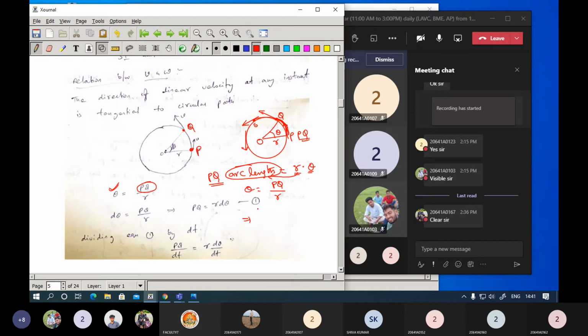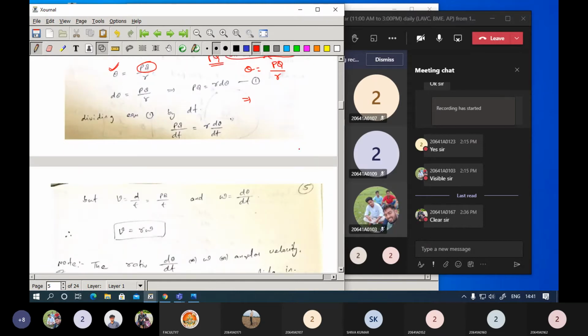So now how can you give the arc length here? Now can you identify what is the difference between theta and d theta? What is the difference between theta and d theta? Are you having any idea about this? If you want to get x and dx, what is the meaning of dx? What is the meaning of dx? Any answers from your side? What is the difference between x and dx?